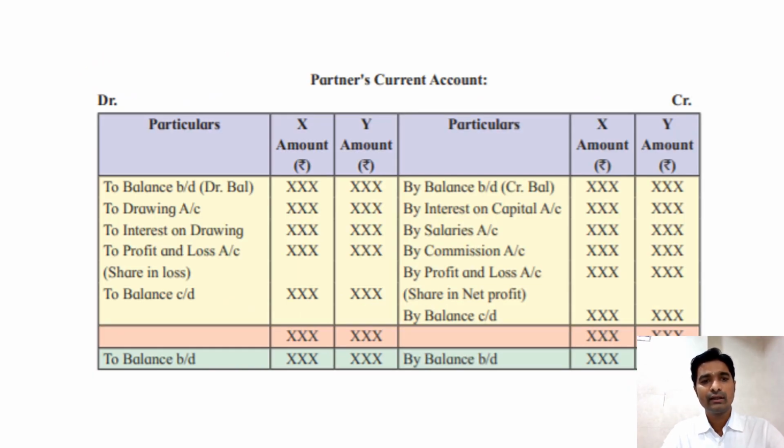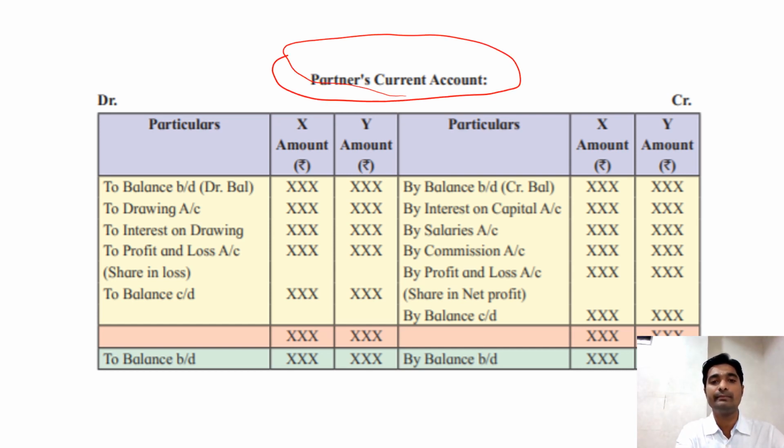The next account that we are going to maintain under the fixed capital method is the current account. This is the main account in case of the fixed capital method. As I said, the adjustments which we usually do on the capital account, in case of the fixed capital method, should all be done on the current account. See here, this is the current account opening balance. If it is given on the credit side, it is by balance brought down. If it is on the debit side, then to balance brought down. Whether it is a debit or credit balance, the capital should always have a credit balance.